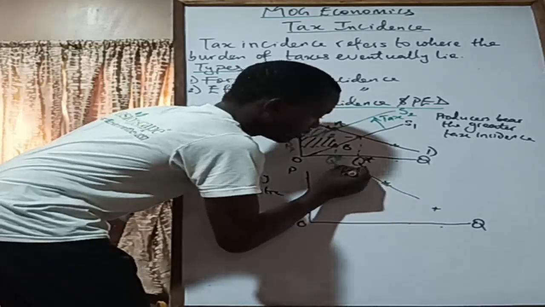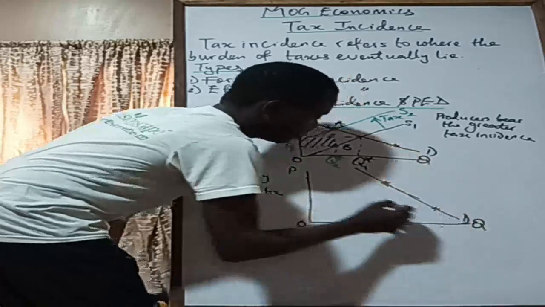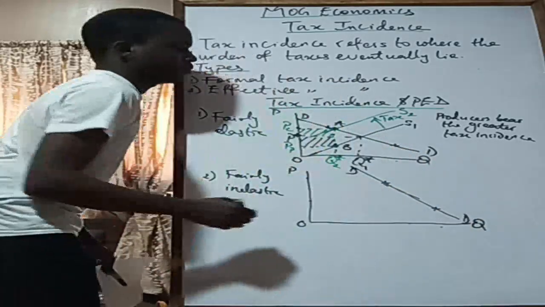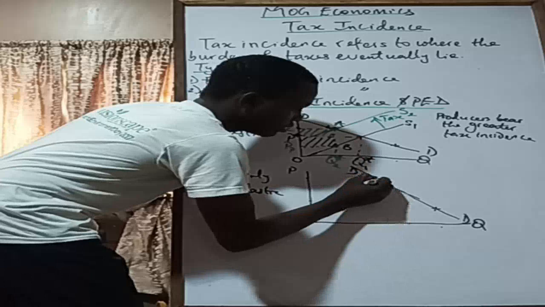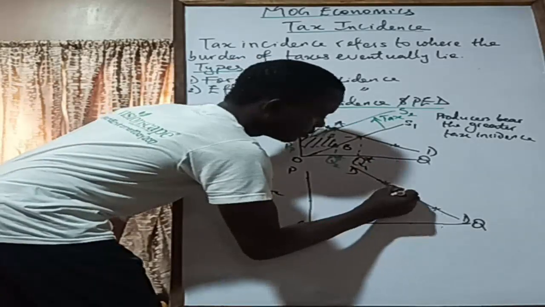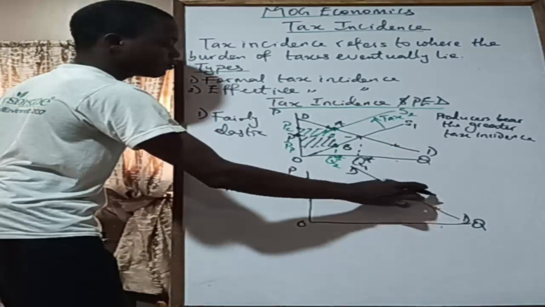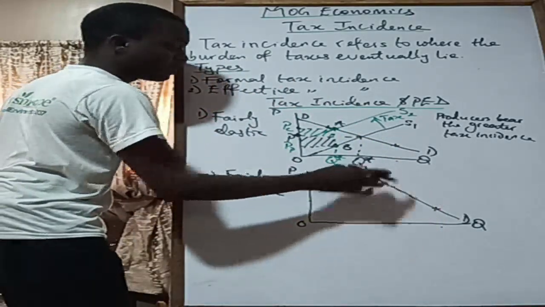Oh no, it's not a curve. D D. Okay, this is meant to be a straight line. Let me manage it. I don't have a ruler. I should have a ruler, but I don't.